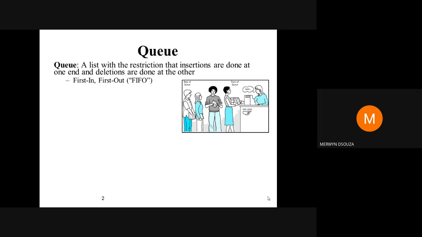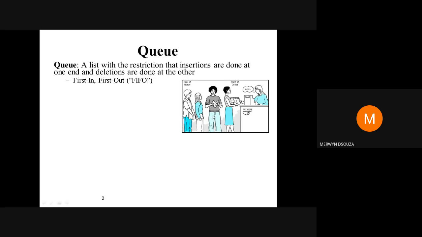So a queue has the property called FIFO, which means first in, first out. As you know, if you are standing in a queue to buy a movie ticket, the first person to come to the queue is the first person to get out of the queue. The first person in the queue is the first person out of the queue.